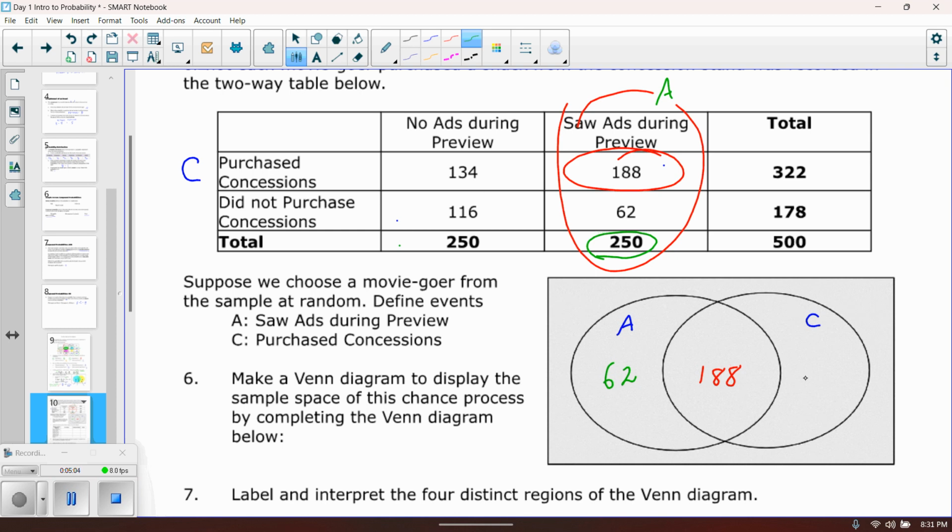So there's going to be 134 out here, because if you add up this plus the 188 across, there's a total of 322 people that purchased concessions, which is the sum of those two. All right, so we've labeled.